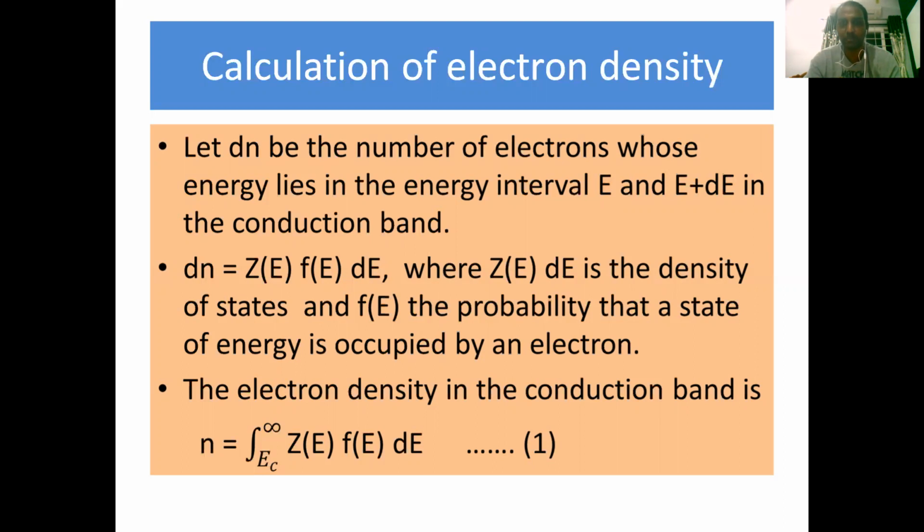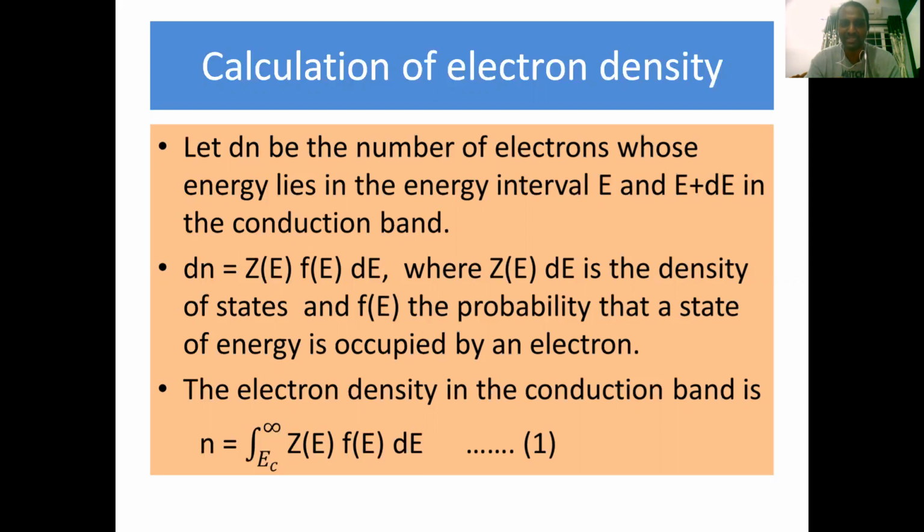And F of E is the probability that a state of energy E is occupied by an electron. This is the probability distribution function, also called the Fermi-Dirac probability distribution function, which is used to find the probability that a specific energy level lying above the Fermi energy level is occupied by an electron. Then, in order to find the electron density in the conduction band, you have to integrate both functions.